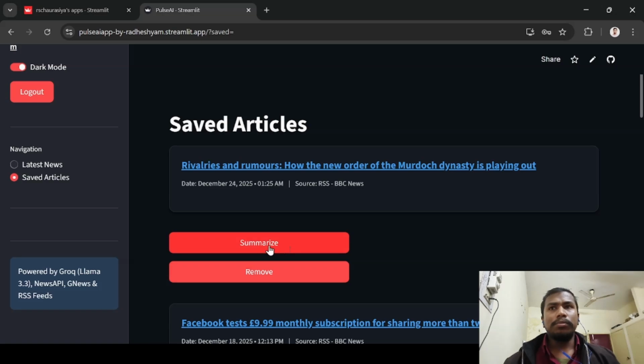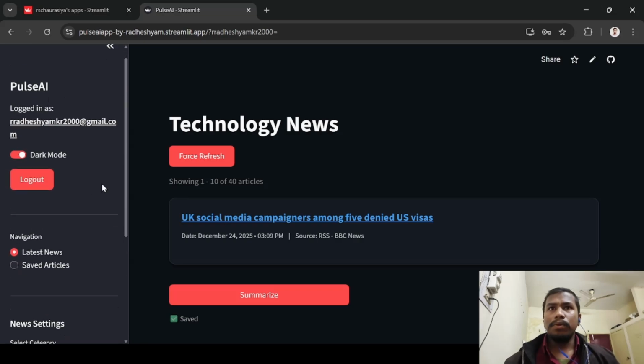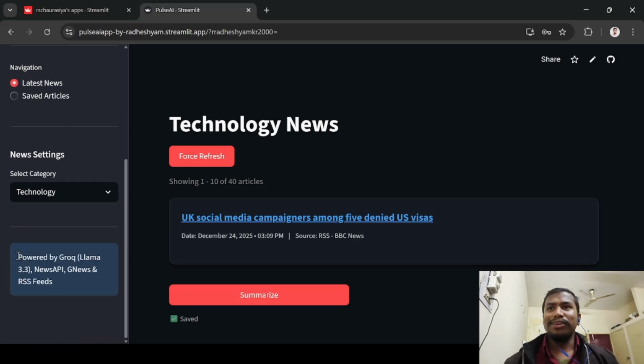When I click on summarize, it summarizes the news, and you can also listen to the news in English. The system is powered by Groq Llama 3.3 models. It fetches news from News API, G News, and RSS feeds.